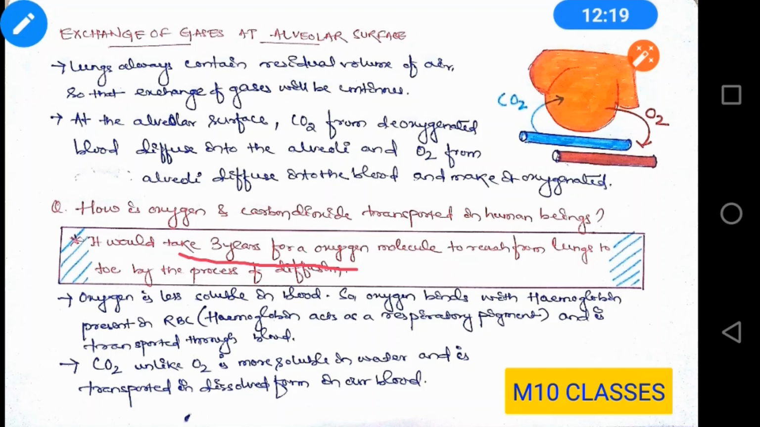You have a respiratory pigment in blood. That respiratory pigment is hemoglobin present in RBC. It has high affinity towards oxygen. So oxygen binds with hemoglobin and it passes through the blood to the different parts of the body. Now what about carbon dioxide? Carbon dioxide, unlike oxygen, is more soluble in water, and so it can be easily transported through blood.